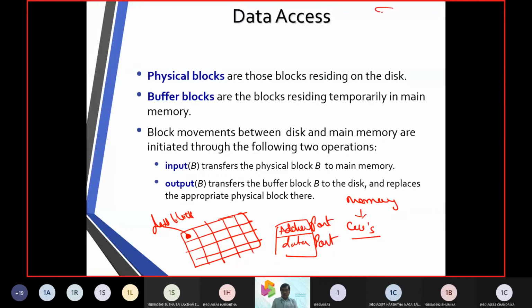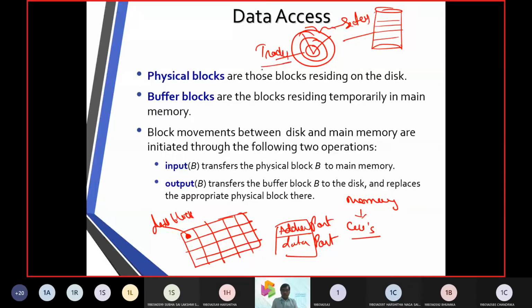Now when we take up a hard disk structure, it will be in plates, etc. We will see a hard disk modeled in such a way. We call one as sectors, another as tracks. So this is the holistic view of data. On the tracks, the disk blocks occur. This is a disk block here.